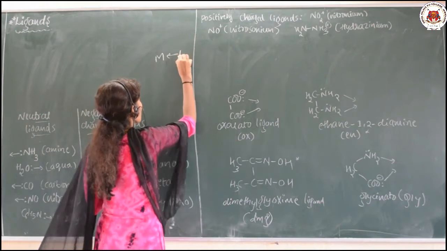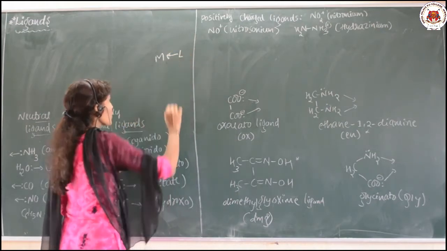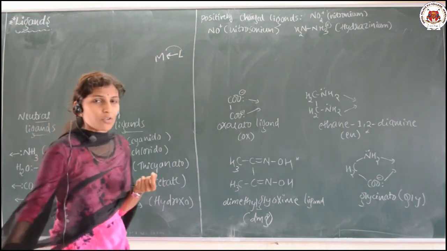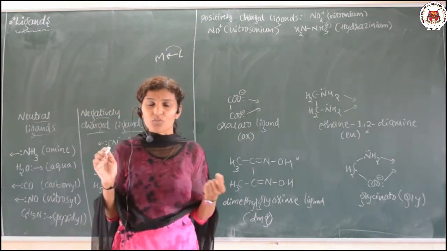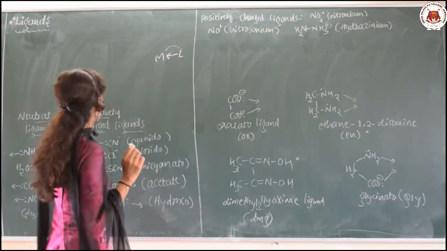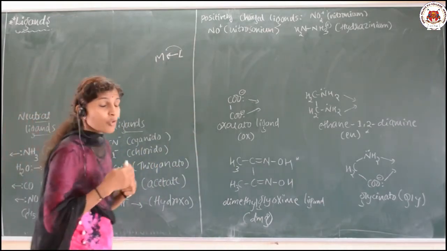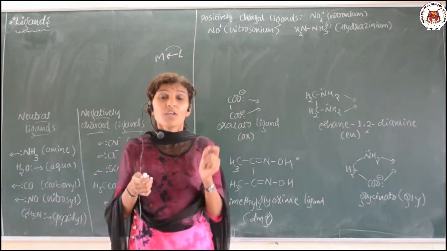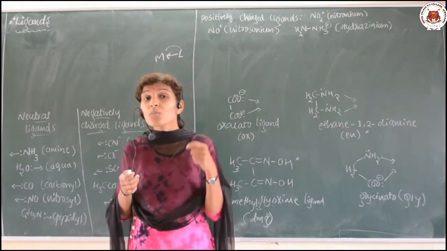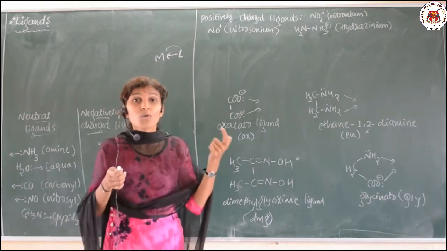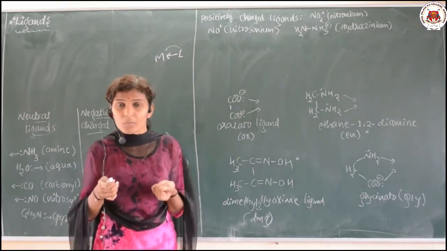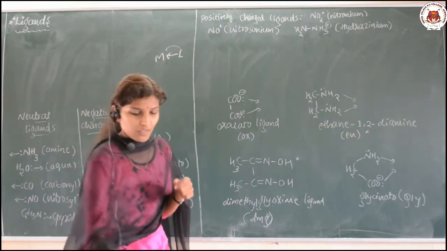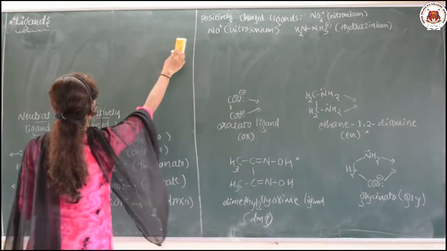So in today's class we are going to discuss the ligand. Ligands donate the lone pair of electrons towards the central metal atom. Those are nothing but ligands. So let us go for the definition of the ligands. What are ligands? Ligands are the ions or the molecules which can donate one or more pairs of electrons towards the central metal atom or ion to form the coordination complex. That is what we are going to write.